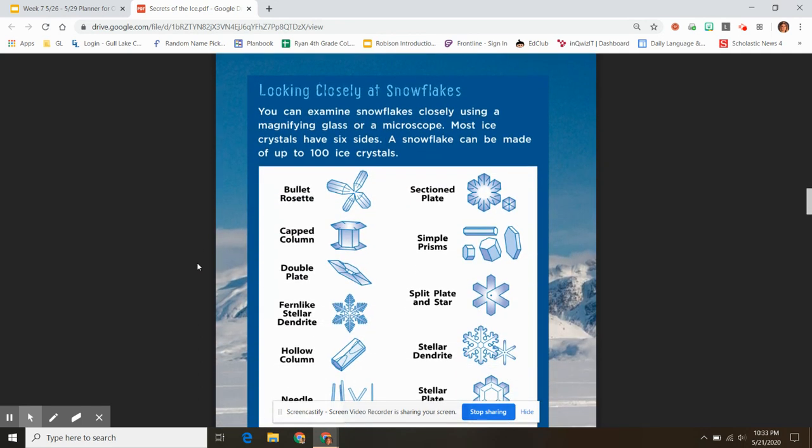Looking closely at snowflakes. You can examine snowflakes closely using a magnifying glass or a microscope. Most ice crystals have 6 sides. A snowflake can be made up of up to 100 ice crystals.